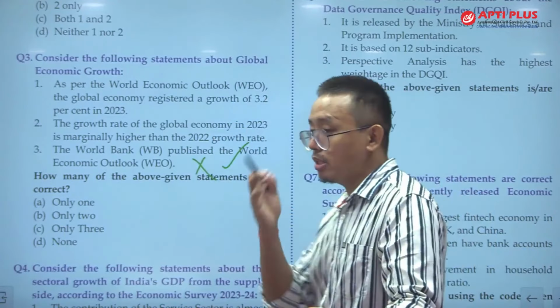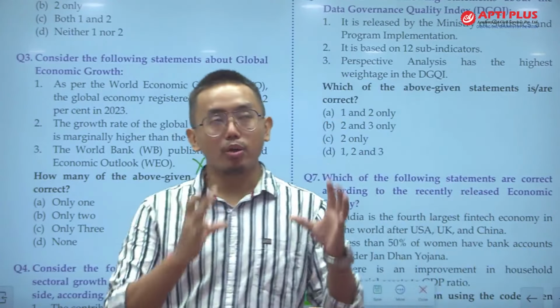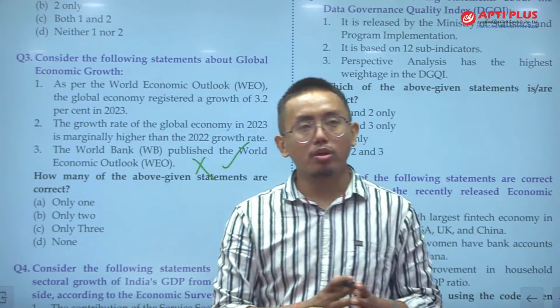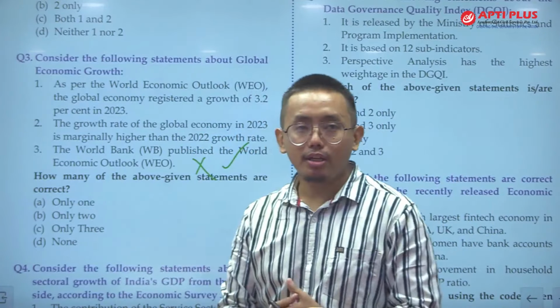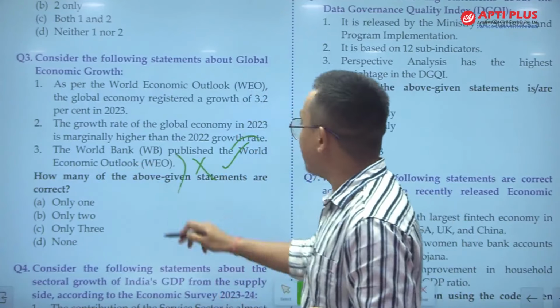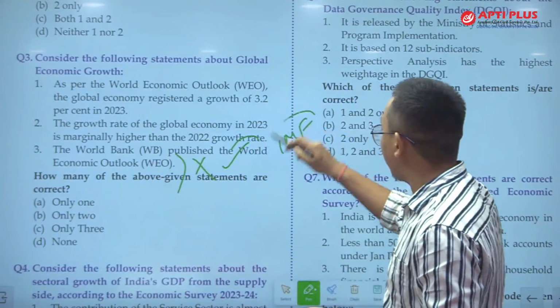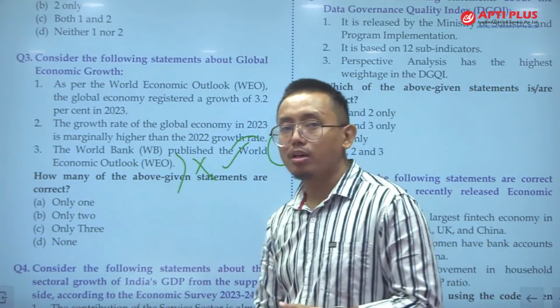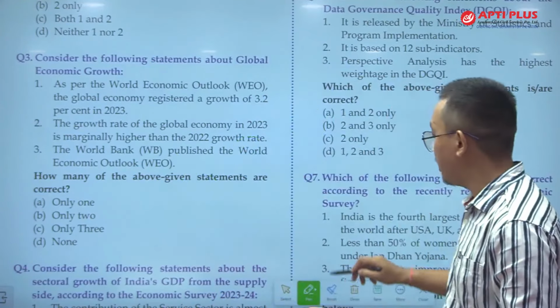So from an index, a question can be asked, this type of question: which organization publishes which report? What is the rank of India? So these are very important. The World Economic Outlook is published by the International Monetary Fund, not the World Bank. So statement 3 is incorrect.